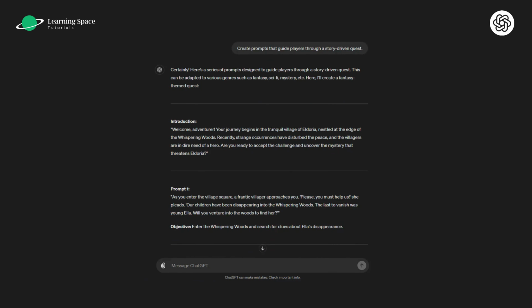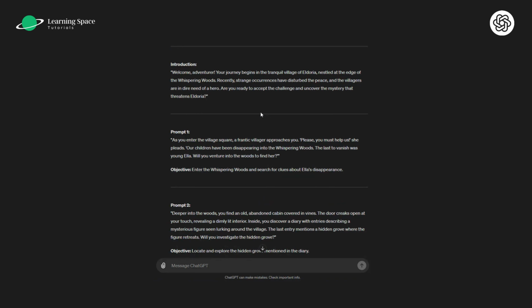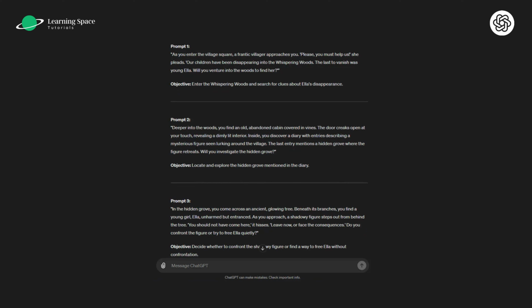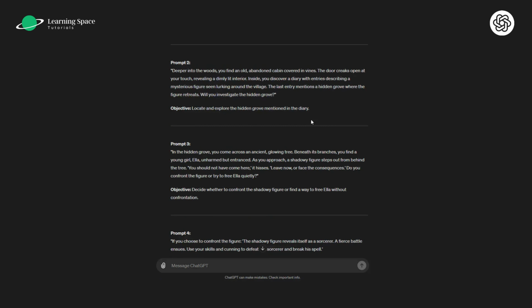Let's look at another example. I have asked the AI model to create prompts that guide players through a story-driven quest. So, the AI model gives me the output in terms of the prompts, each having its own objective. So prompt 1 says as you enter the village square, a frantic villager approaches you. And then with prompt 2, it goes a little bit further. Deeper into the woods, you find an old abandoned cabin covered in vines. It's interesting to look that each prompt has its own objective. And when you run this separately in the AI models, then you will get a more relevant, or let me say, a more chain of thought sort of an output.